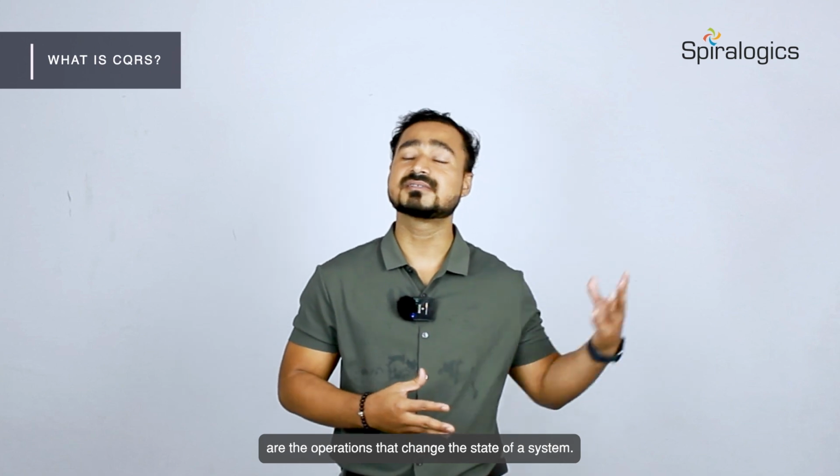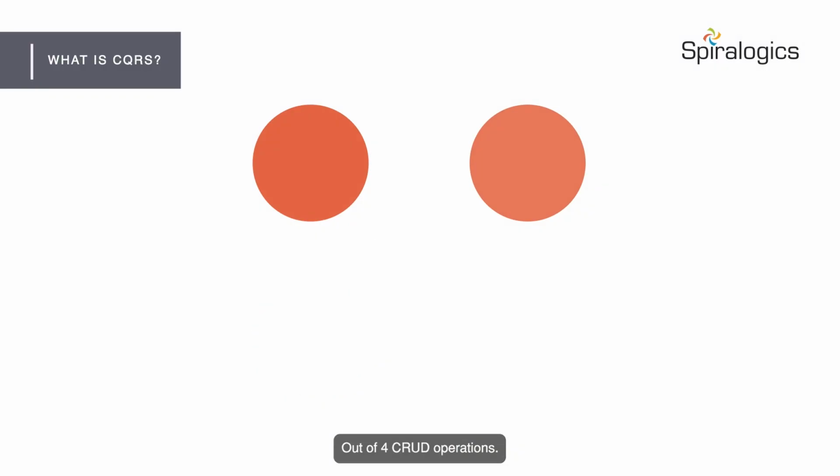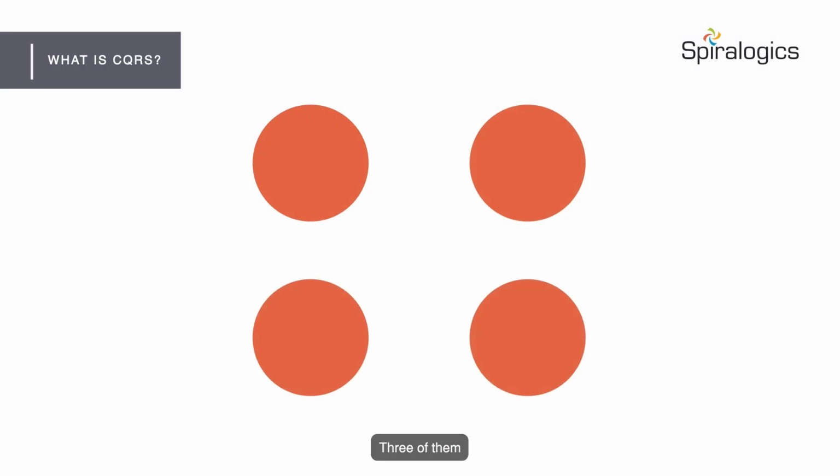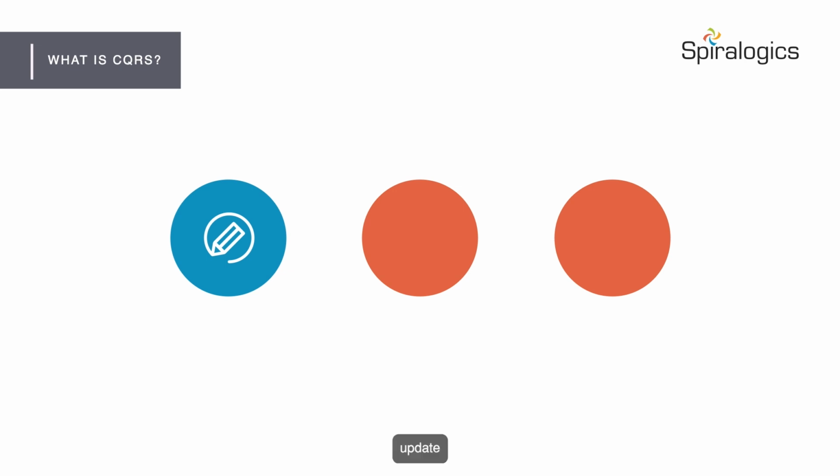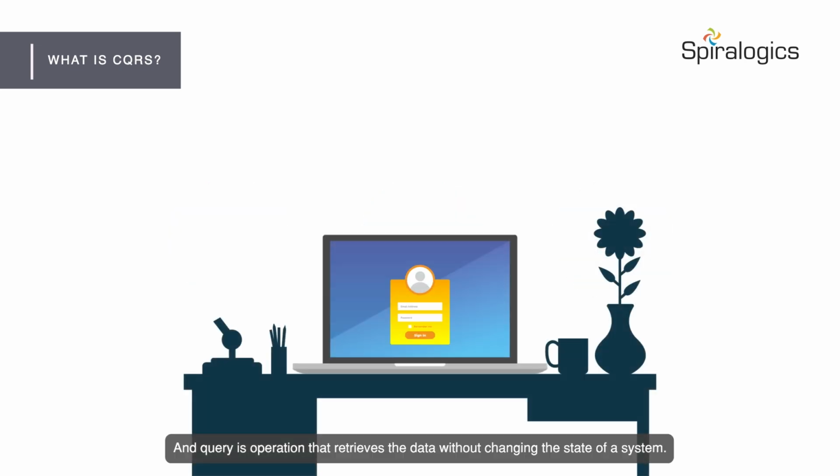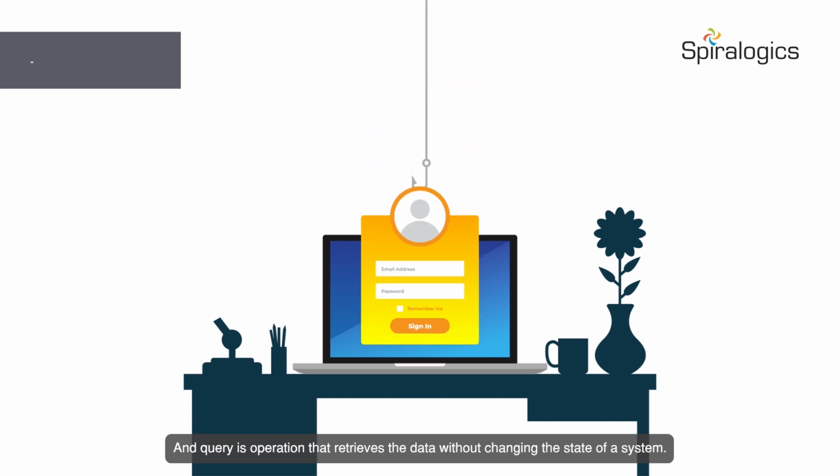Commands are the operations that change the state of a system. Out of 4 CRUD operations, 3 of them, create, update, and delete, are commands. And query is the operation that retrieves data without changing the state of a system.